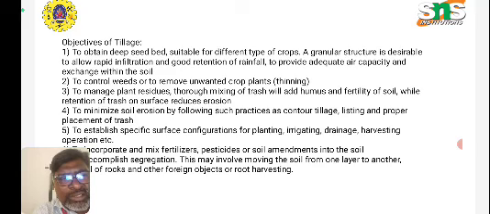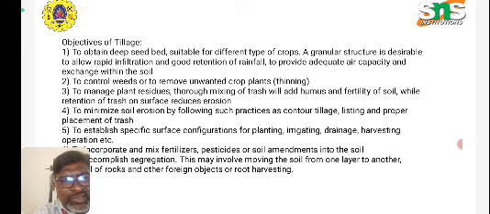A granular structure is desirable to allow rapid infiltration and good retention of rainfall, to provide adequate aeration and exchange within the soil, to control weeds or remove unwanted crop plants, and to manage plant residues through mixing of trash with soil, which adds to the fertility of the soil, while retention of trash on the surface reduces erosion.